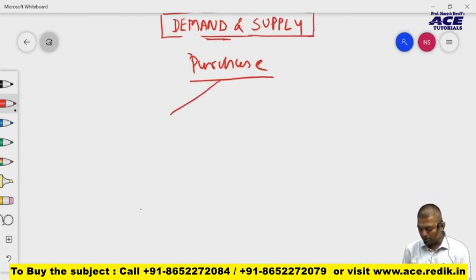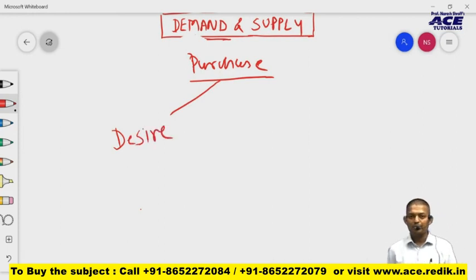We purchase only those things which we need, which we have a desire to buy, right? It never happens that we don't need a thing and we buy it. So to purchase or demand anything, the very first condition to be fulfilled is that there must be a desire for the commodity.